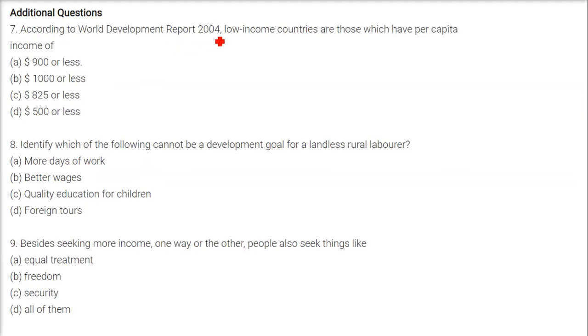According to World Development Report 2004, the low-income countries are those which have per capita income of $825 or less. This has changed in 2011. Identify which of the following cannot be a development goal for a landless rural laborer. The answer is, he doesn't want foreign tours. He just wants land, good labor, good wages. Besides seeking more income, people also want equal treatment, freedom, and security. So 9 is D.